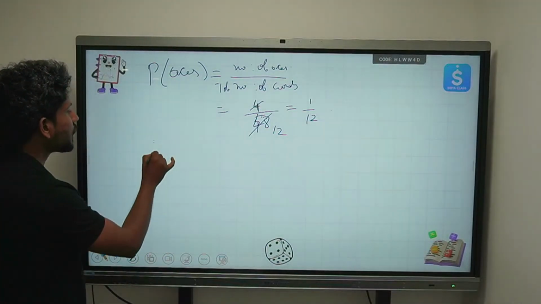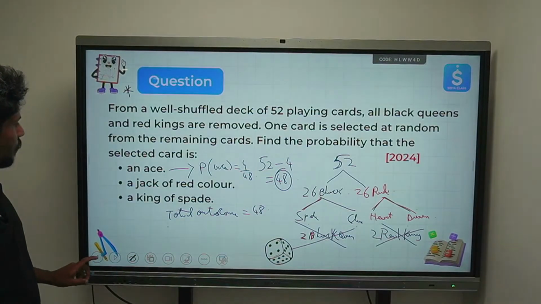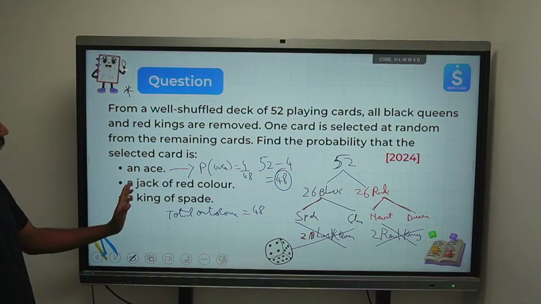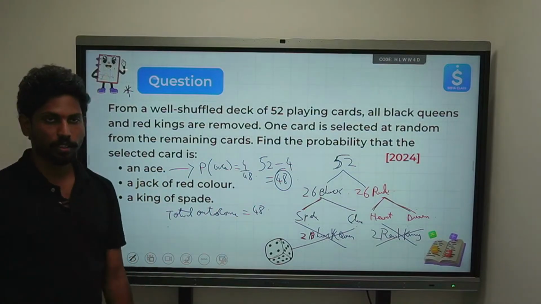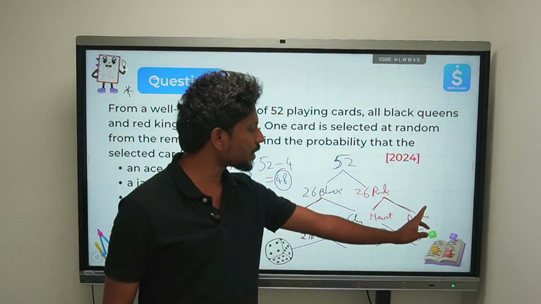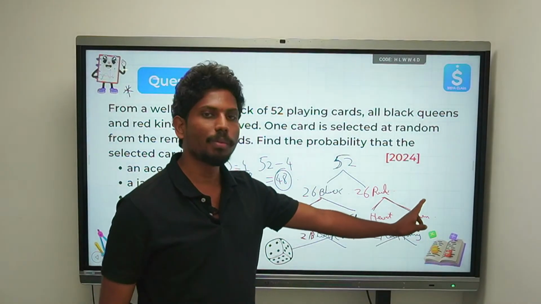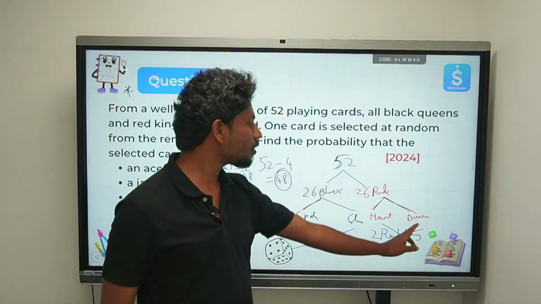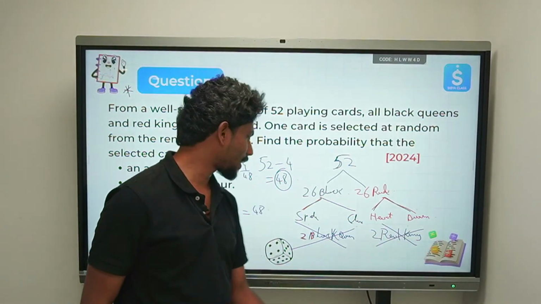Right? Now you see the next one. What is the next question? He's asking for a jack of red color. Okay. How many jacks are there? There is 1 jack here, 1 jack here. 1 jack is in the heart, 1 jack is in the diamond. How many jacks do we have in total? We have 2 jacks, right?